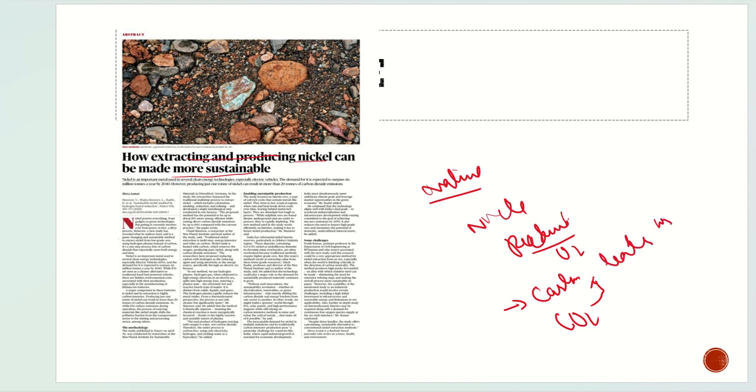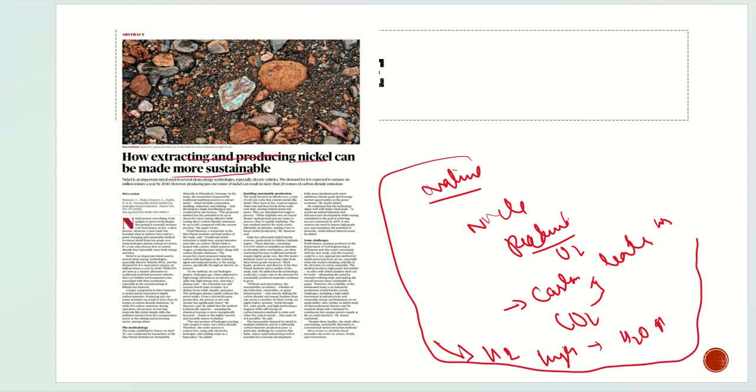But here the researchers say that instead of carbon, we should use hydrogen. Hydrogen should be used during the reduction process at high temperatures. And if it is done, what would be the byproduct? The byproduct would be H2O, which is water in the gaseous form. This is how it can be more suitable. This is the full crux of the article: how we can replace CO2 by H2O by using hydrogen instead of carbon in the reduction process, where oxygen is removed. This is the whole crux of it.